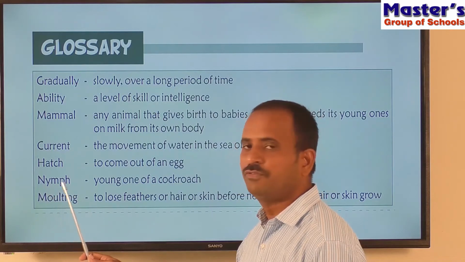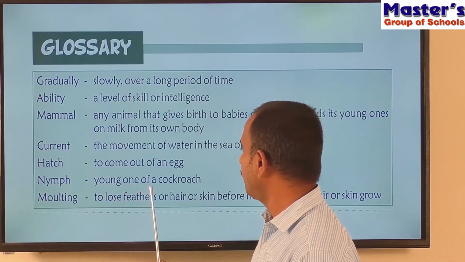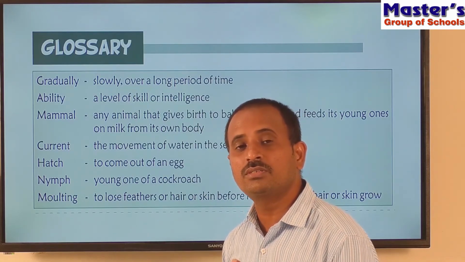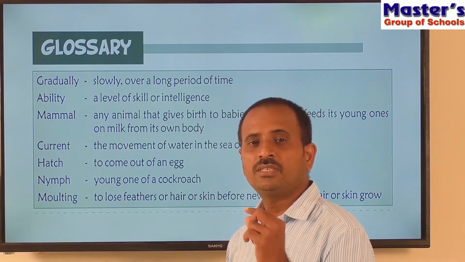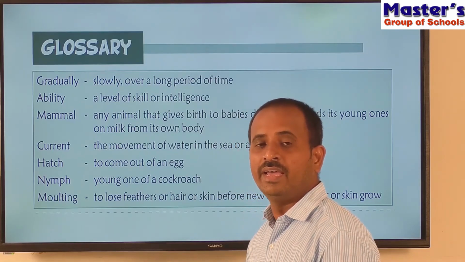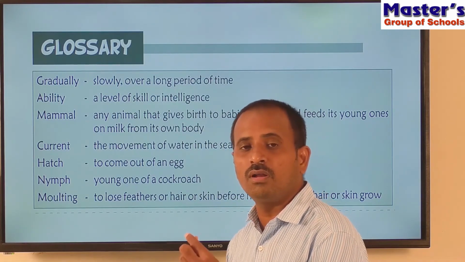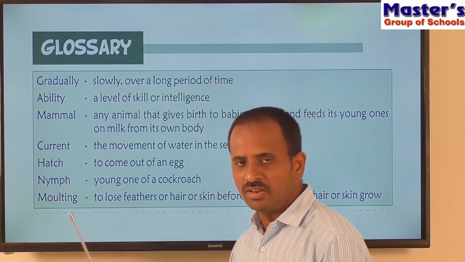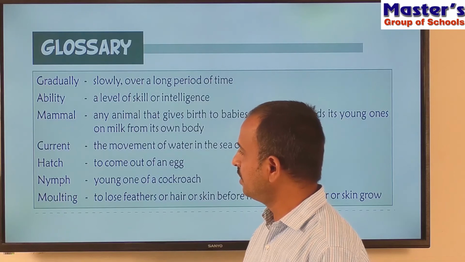See the next one, nymph. What is nymph? The young one of a cockroach. Generally, the young one of a cockroach is called nymph. First, the cockroach lays eggs and after a few days, the eggs give out a smaller one of the cockroach. The smaller one of the cockroach is called nymph. And see the last one.